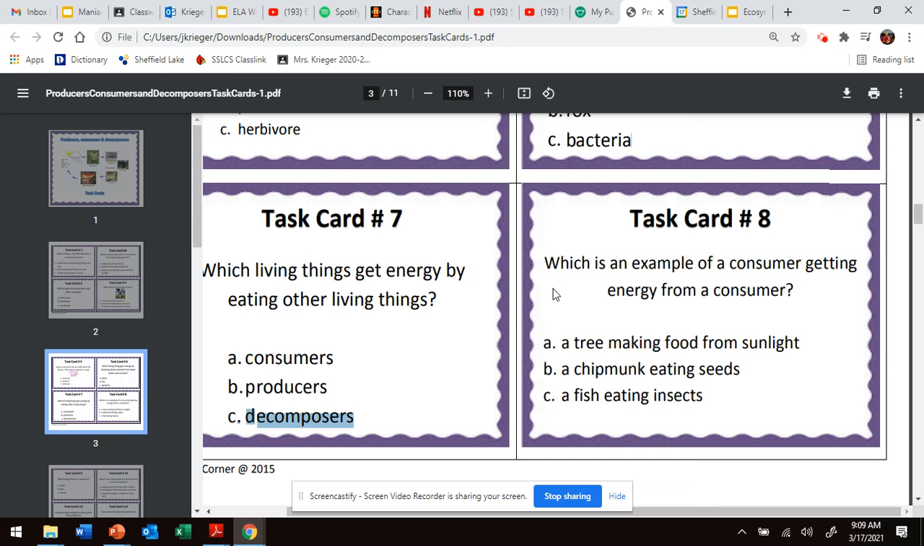Okay, so we know a consumer can be an omnivore, herbivore, carnivore, but this is just asking in general. What is